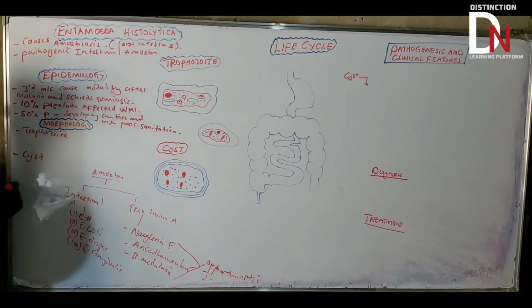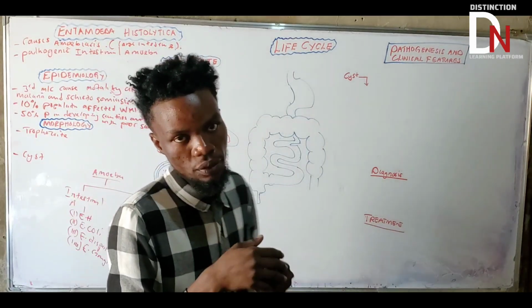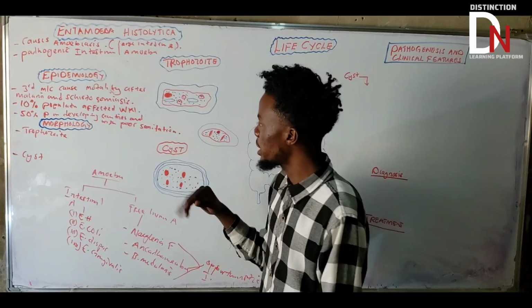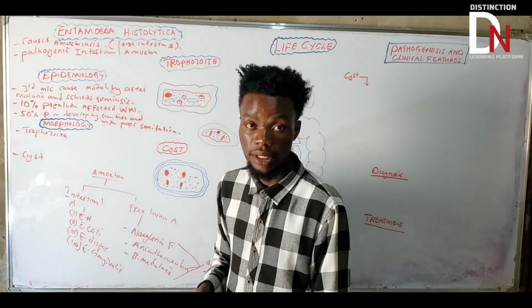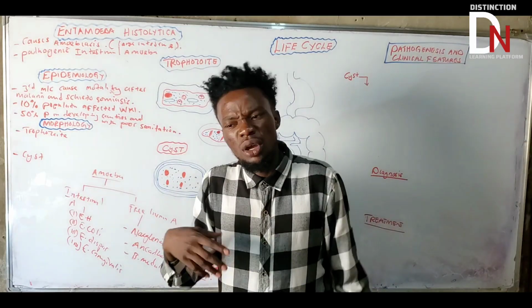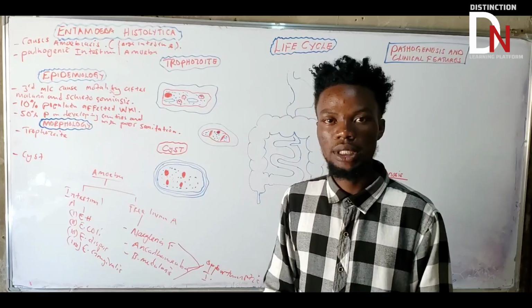So basically we need to talk about what the trophozoite and the cyst are, because you need to understand what the trophozoite is and also what the cyst is.